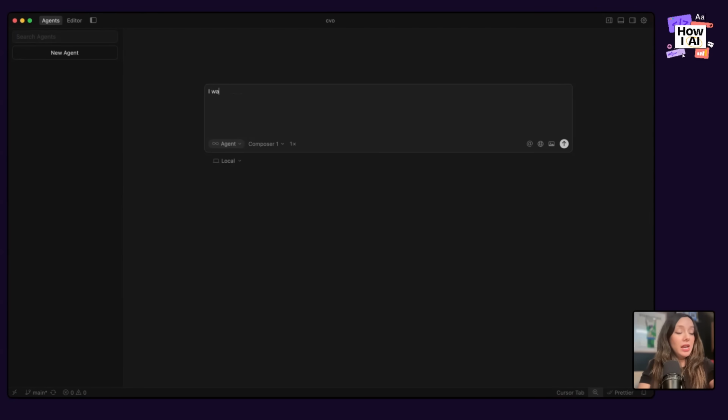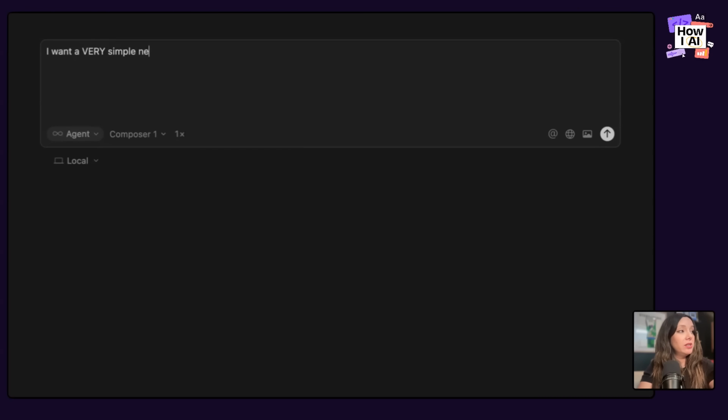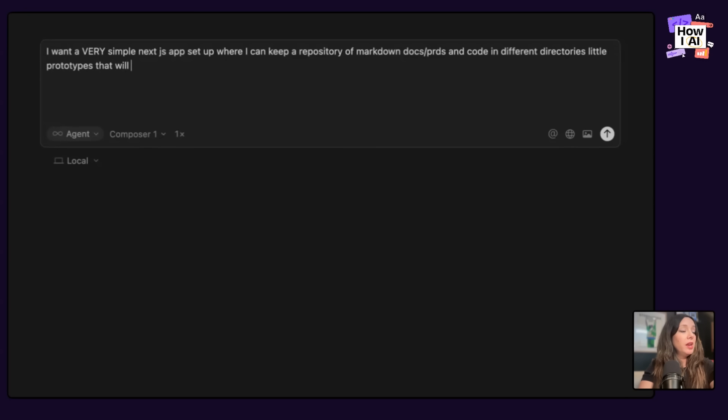And I'm going to say, I want a very simple Next.js app set up where I can keep a repository of Markdown, docs, PRDs, and code in different directories, little prototypes that will be displayed in the app. Here is a PRD, but keep it super basic.